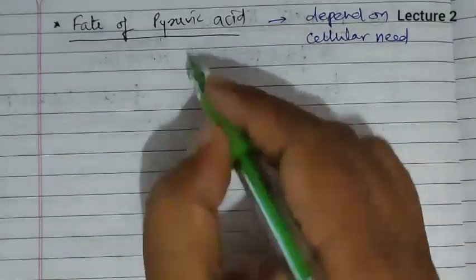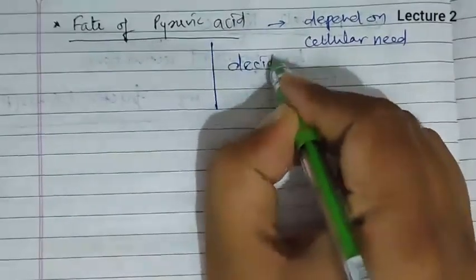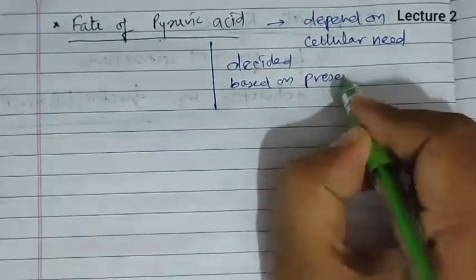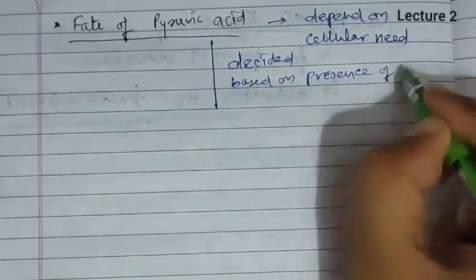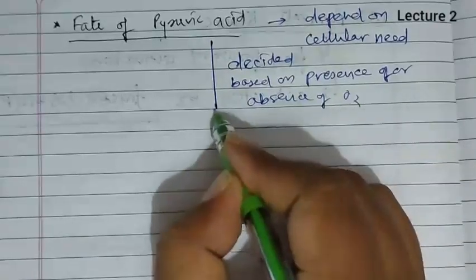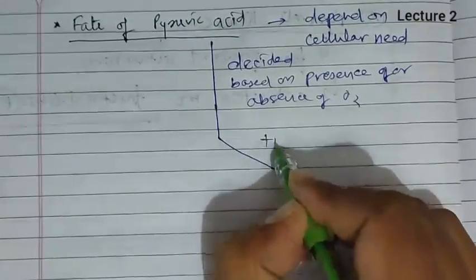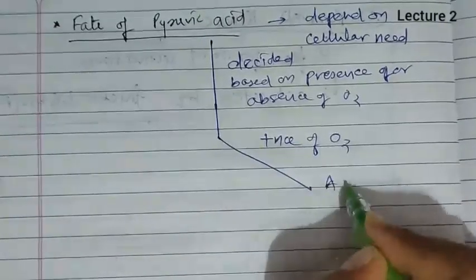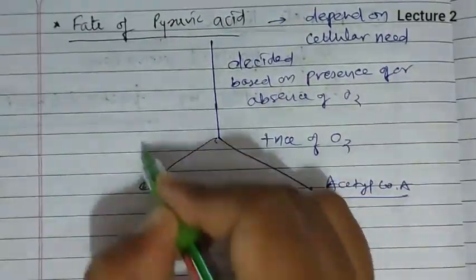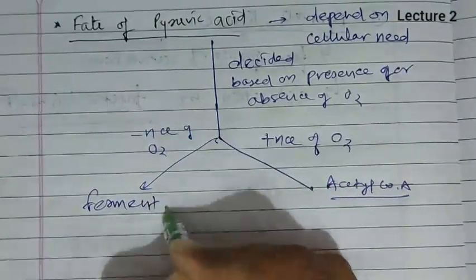Now the fate of pyruvic acid is decided based on the presence or absence of O2, and we know that if O2 is present, then acetyl coenzyme A will form and aerobic respiration will take place, whereas in the absence of O2 fermentation will occur, that we have discussed.